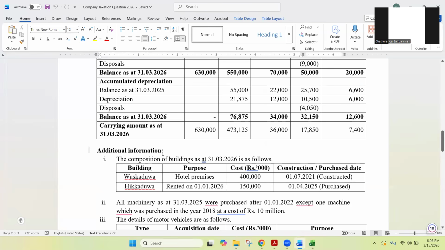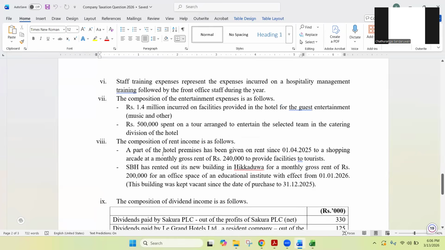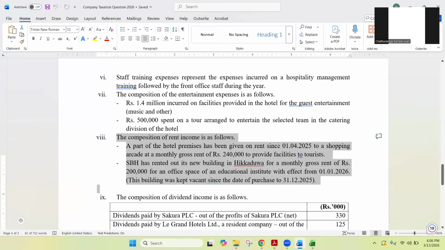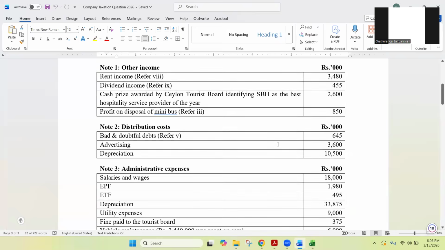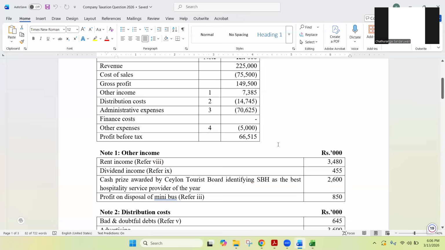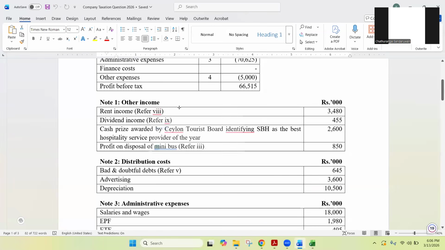After that, there is some additional information. When we go to Roman number 8, the composition of rent income is as follows. Likewise, you have subnotes given. That is why it is very important to read these main notes and then the subnotes. I'm not going to read them all. We will just see what things are covered under other income.